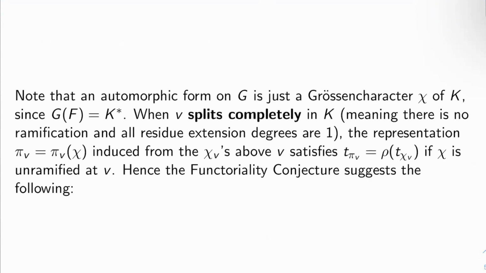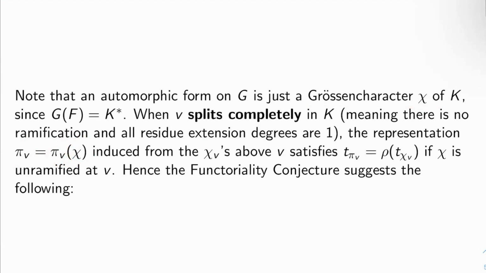Now, an automorphic form on G is just a Grossencharacter chi of K. The reason for that is you can check immediately that G evaluated at F is nothing but K star. So we get a Grossencharacter. Now, when a place v splits completely in K, so I take v in F and I have it split completely in K, which means there's no ramification and all the residue extension degrees are 1 for all the primes lying over v, the representation pi sub v of chi, where chi is my Grossencharacter, induced from what?